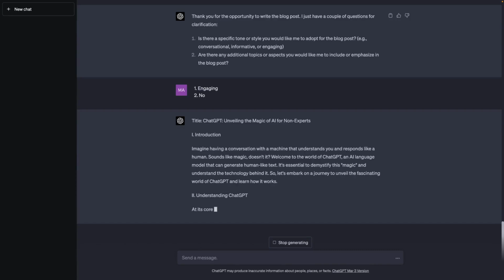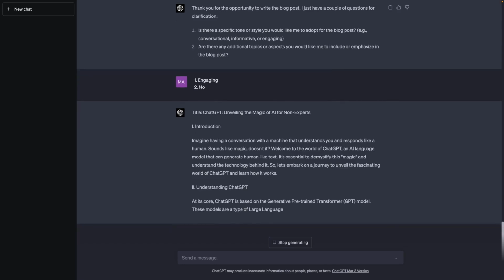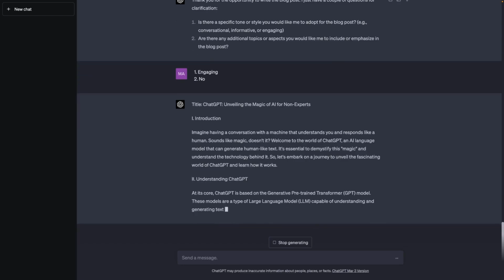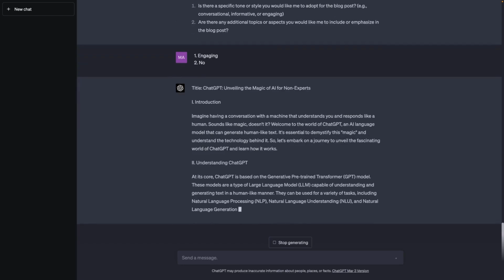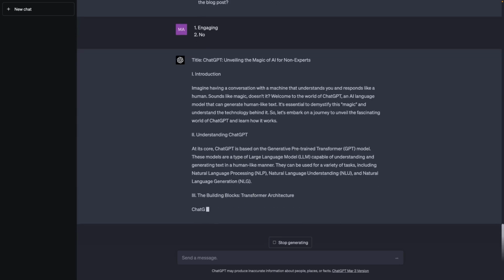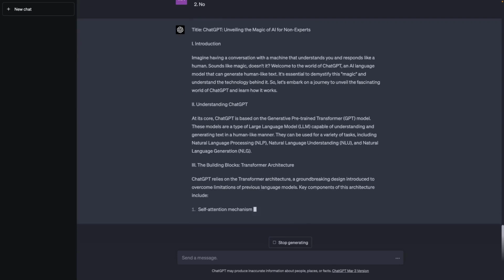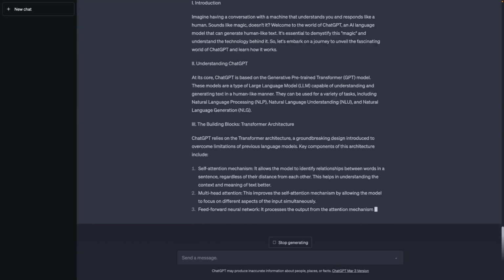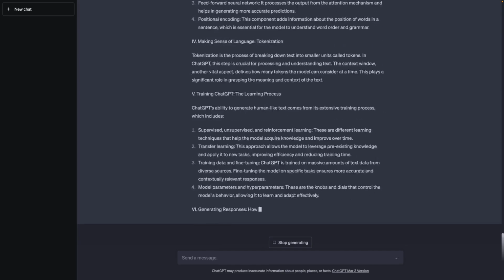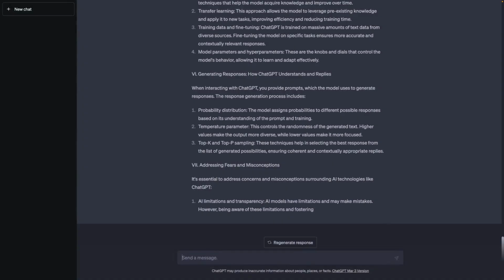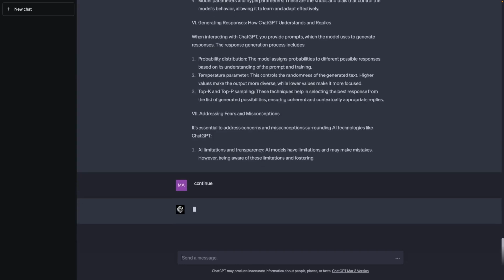And of course, this will be a pretty long blog post, so it may actually run out of characters with its response, and we might need to tell it to continue if that happens. It will also simply take some time to write and generate that blog post. So let's see what it'll give us here. Indeed, it did run out of space, so I'll just write continue to make sure that it continues outputting that blog post.